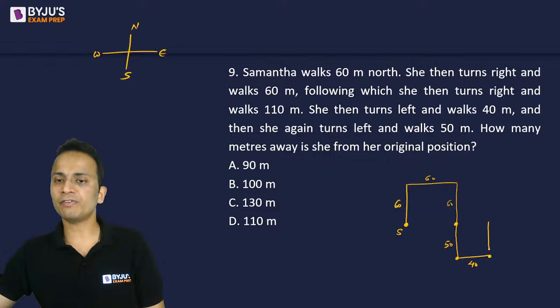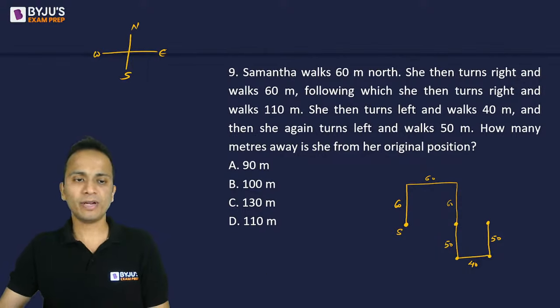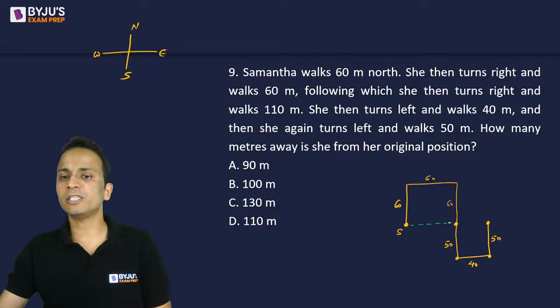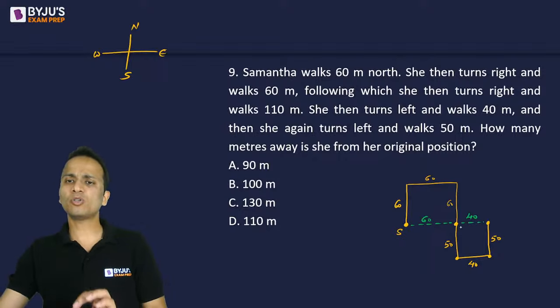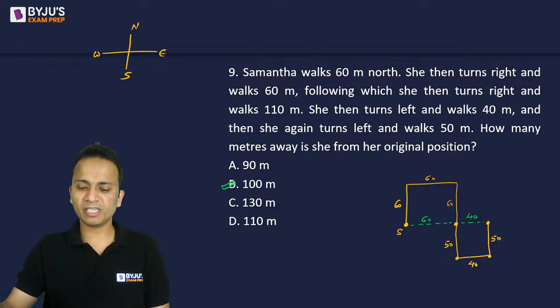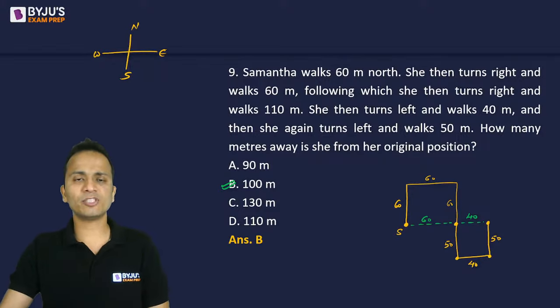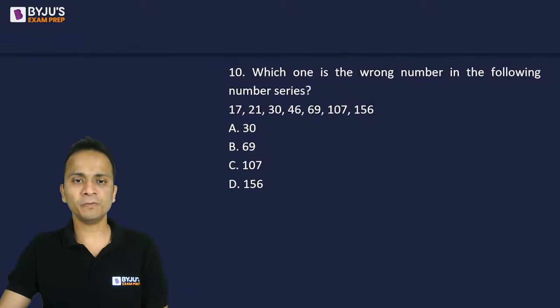So now after walking 50, she will reach a point which is directly on the right hand side, or east, of the point of start, right? So we have to find out the distance between these 2 points. This distance is 60 and this distance is 40. So the total distance here will be 100 meters. So she is 100 meters away from her house, from the original position. Okay, so the correct answer is option B. That was question number 9. Let's move on to the 10th question.